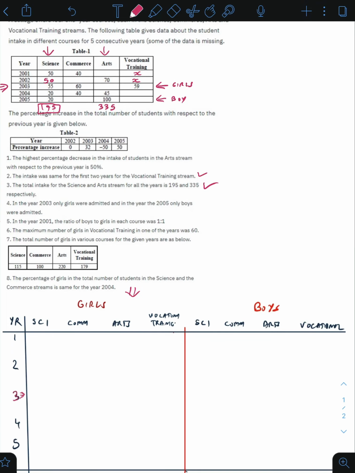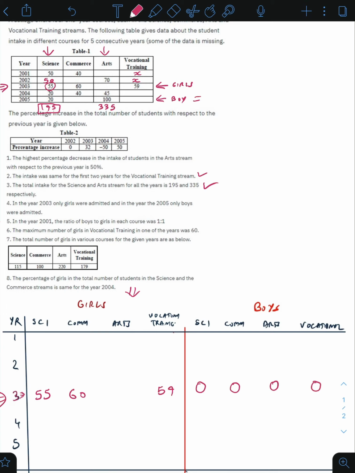So 55 in science, I'll write it down here, 60 in commerce and 59 in vocational training. And since in 2003 no boys took admission, for the boys table I'll mark 0 in the row of 2003.